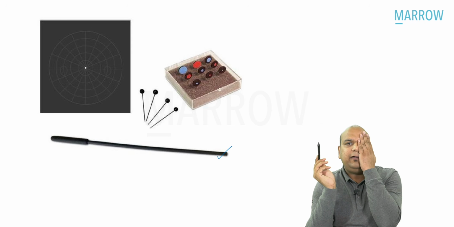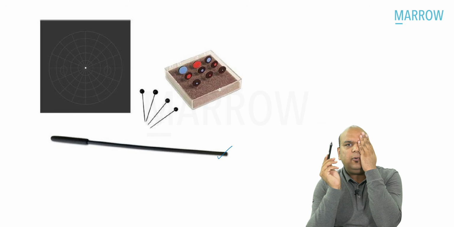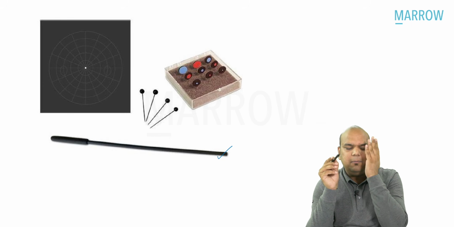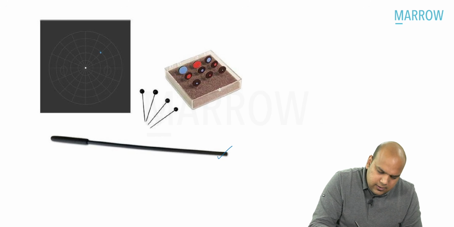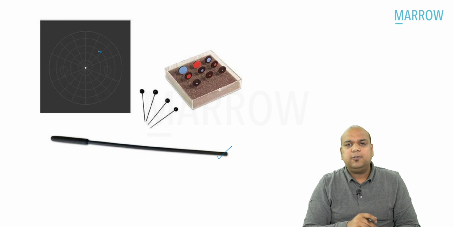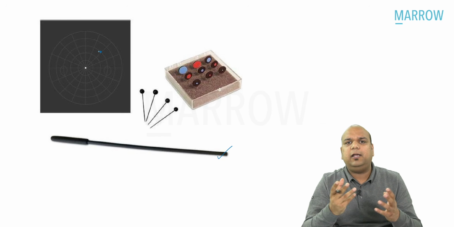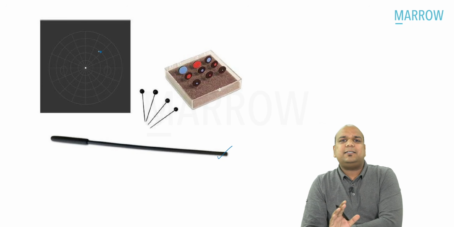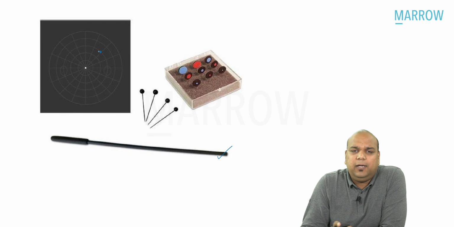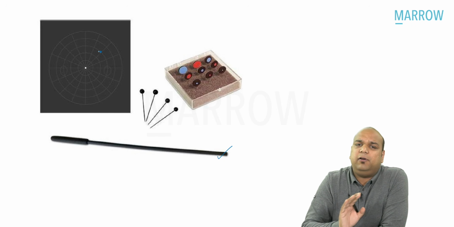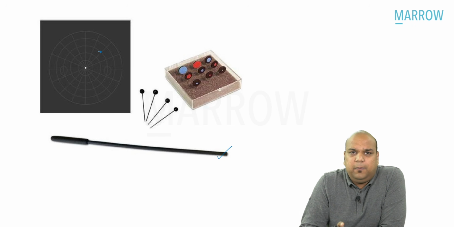Obviously, one eye will be closed. Slowly bring this from the periphery into the visual field of the patient. At whichever point the patient says, I can see, at that point, you will mark it onto the graph. So you will do it in all the quadrants, you will get the visual field. That is the simplest way of doing visual field testing. But this can only be used for central visual field charting. Peripheral visual field charting cannot be done through this.